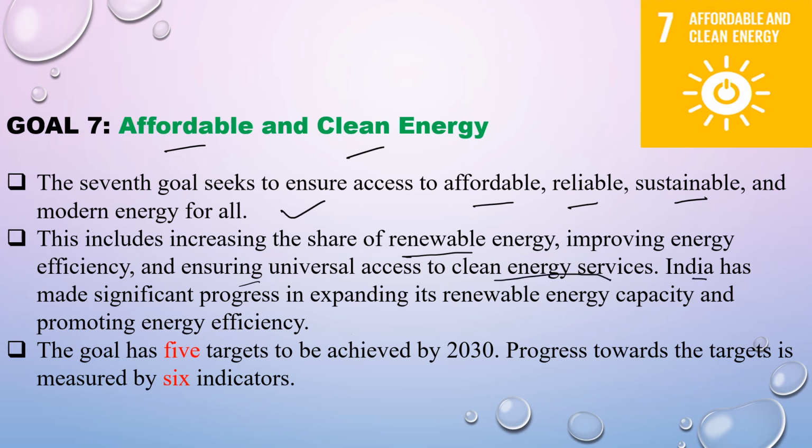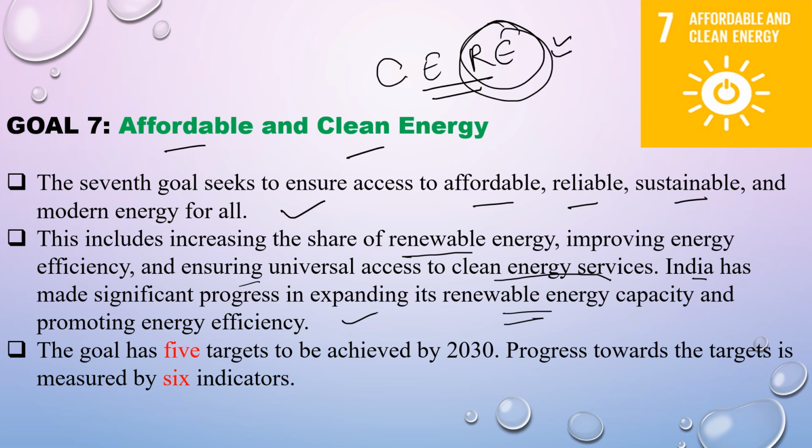India has made significant progress in expanding its renewable energy capacity and promoting energy efficiency. So we need to ensure that clean energy or renewable energy has been improved and accessed properly. This comes under affordable and clean energy. This goal has 5 targets and progress is measured by 6 indicators.